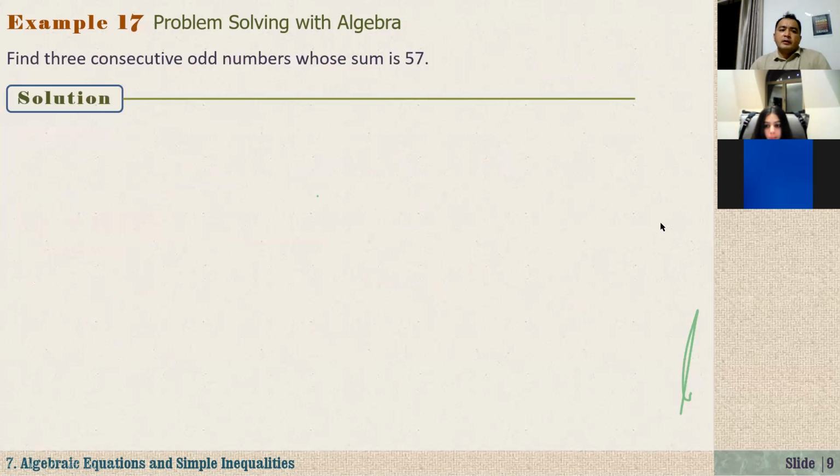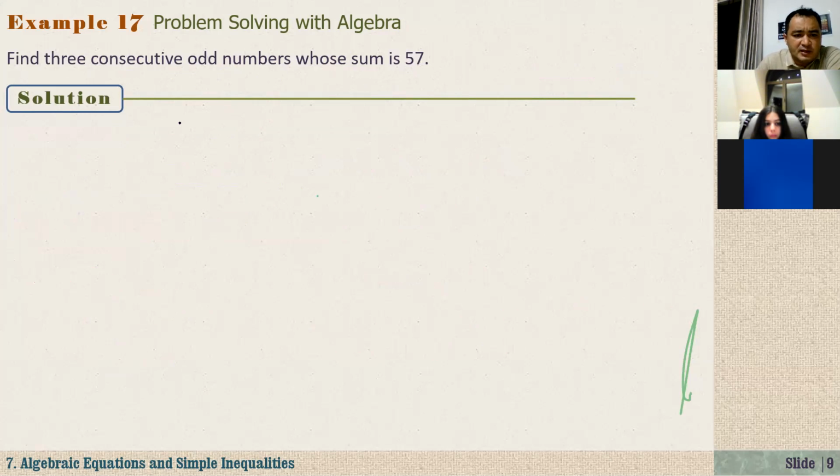Good. Another question. Find three consecutive odd numbers whose sum is 57. So we know the consecutive odd numbers: 1, 3, 5 or 3, 5, 7 or 7, 9, 11. These are three consecutive odd numbers, right? So we don't know actually what are those numbers.